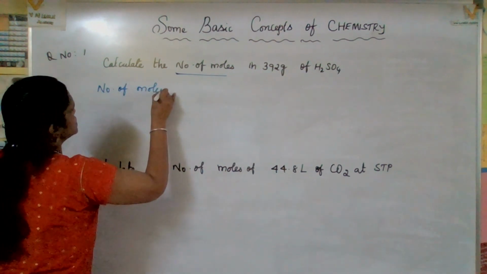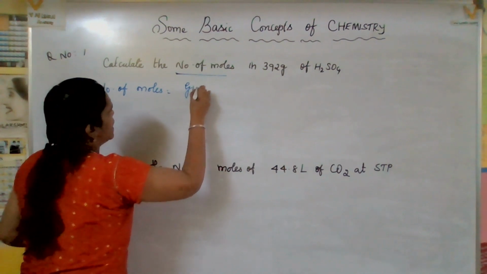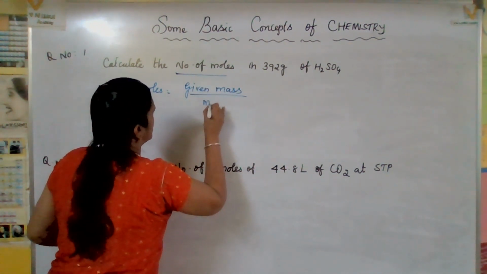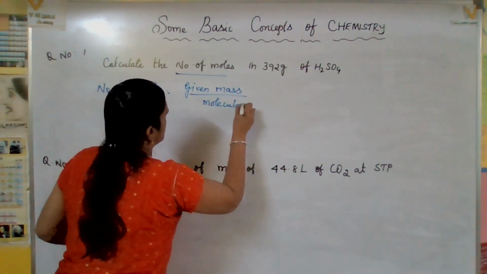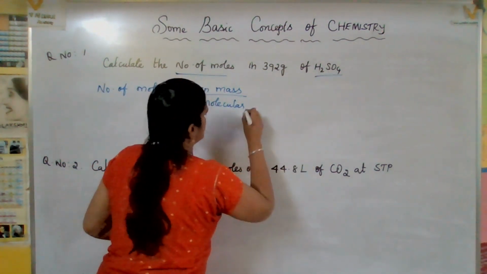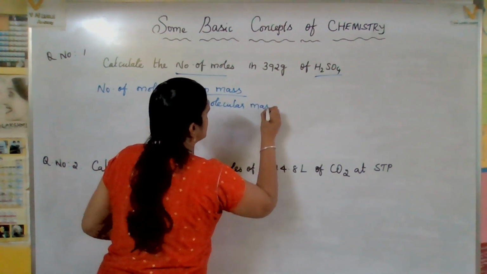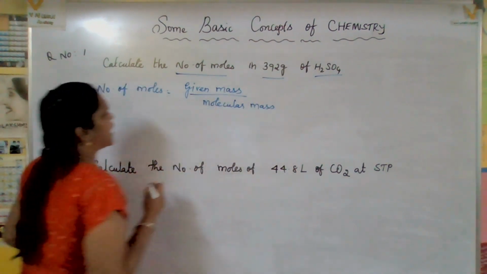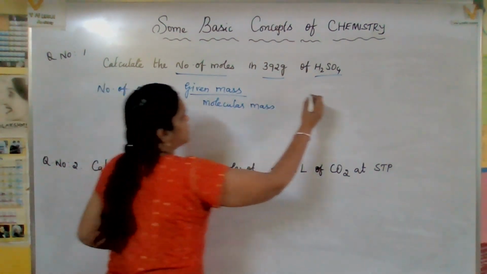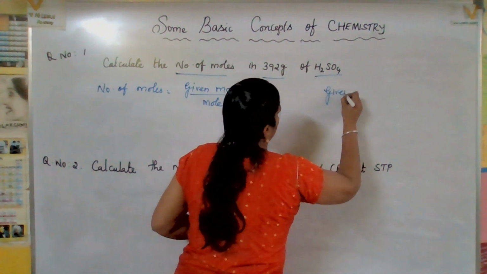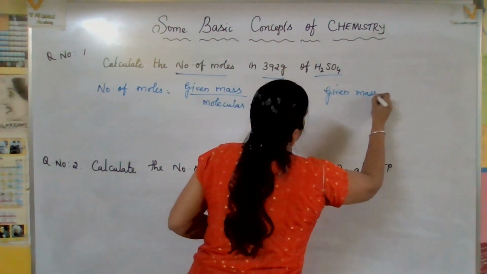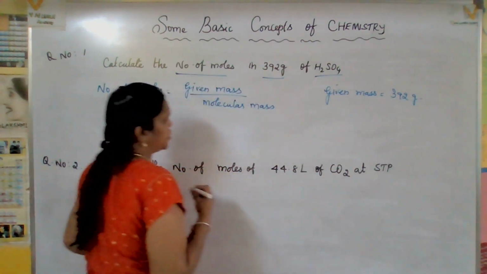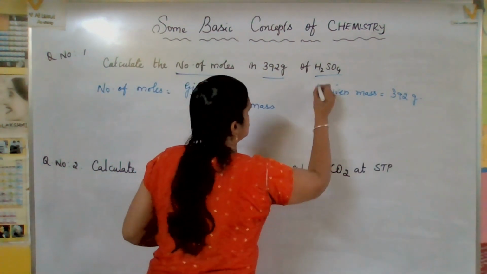Number of moles equals given mass by molecular mass. Here it is H2SO4. Now here the given mass, what is it? 392 gram. So 392 gram is the given mass. Given mass equals 392 gram. We just mention the unit. So the molecular mass of H2SO4.